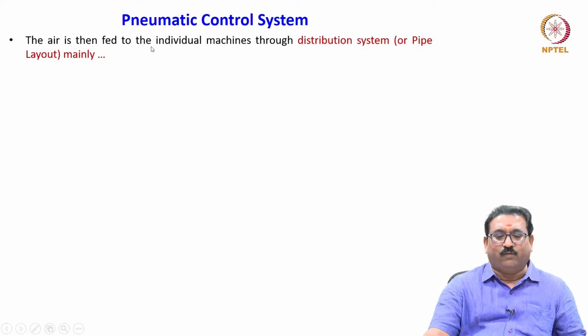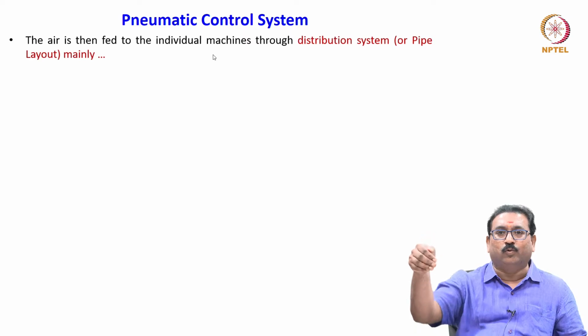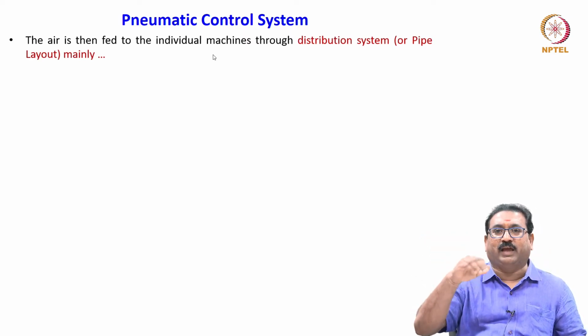The air is then fed to the individual machines through the distribution system, which is very important. The pipe layout is inside the factory, the compressor is somewhere else. Here we are tapping to do the various works in the factory environment.